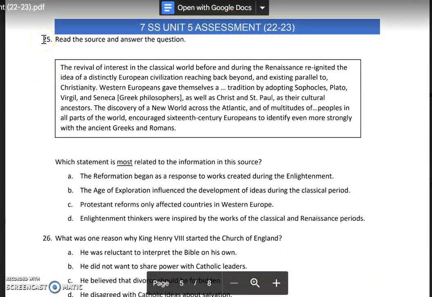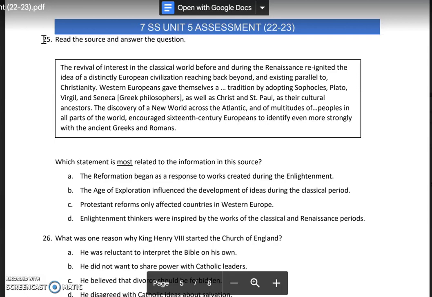Number 25. Read the source and answer the question. The revival of interest in the classical world before and during the Renaissance reignited the idea of a distinctly European civilization, reaching back beyond an existing parallel to Christianity. Western Europeans gave themselves a tradition by adopting Sophocles, Plato, Virgil, and Seneca, Greek philosophers, as well as Christ and St. Paul as their cultural ancestors.